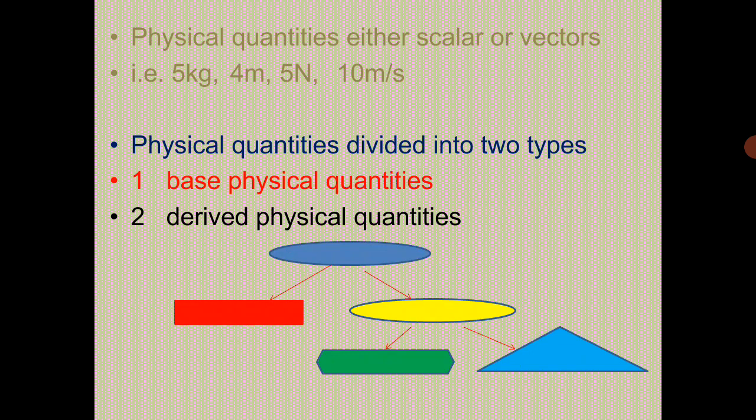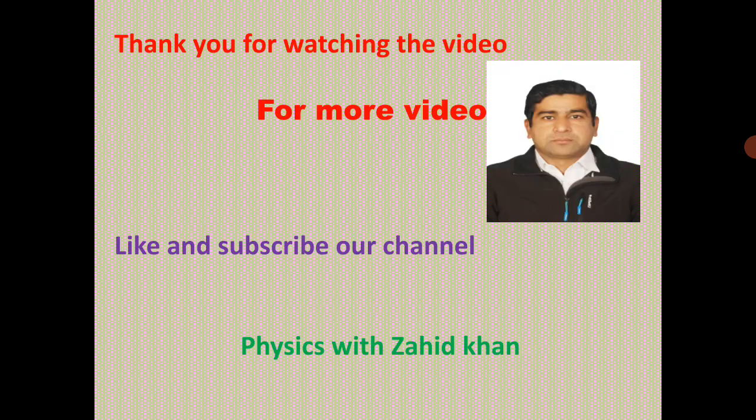Physical quantities are divided into two types: base physical quantities and derived physical quantities. The base physical quantities are the foundation of all measurable quantities, and derived quantities are derived from the base physical quantities by some terms, and we will discuss it in the next classes.